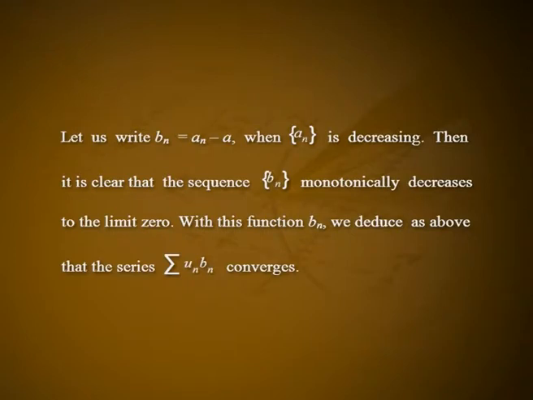Let us write Bn is equal to an minus a when sequence an is decreasing. Then it is clear that the sequence Bn monotonically decreases to the limit 0. With this function Bn, we deduce as above that the series summation Un Bn converges. Also, since summation Un and hence summation a into Un converges, the convergence of summation Un into an follows.